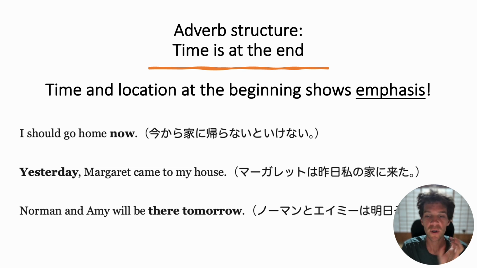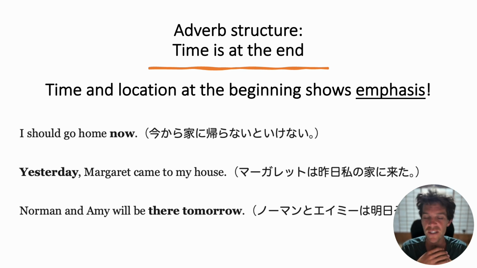You can also put these time and location adverbs at the beginning. Here, the only examples are with time, but you can also show a location adverb at the beginning as well. Notice this doesn't apply to the other adverbs, like how something is done. Nic speaks quickly. This is only for time and for location.